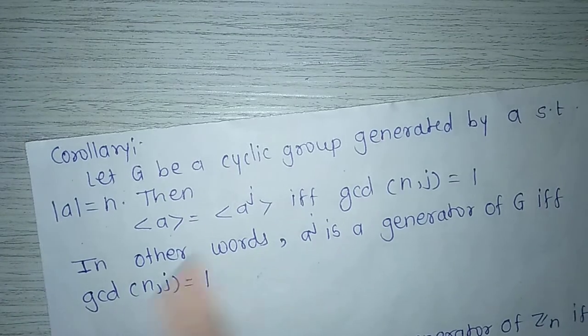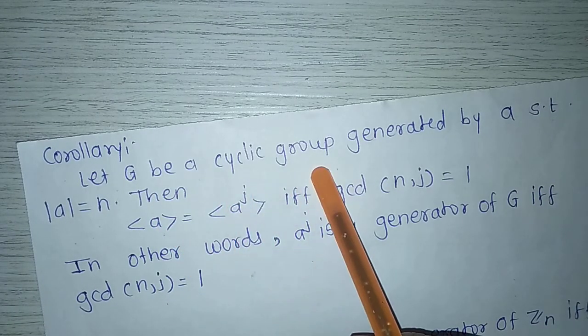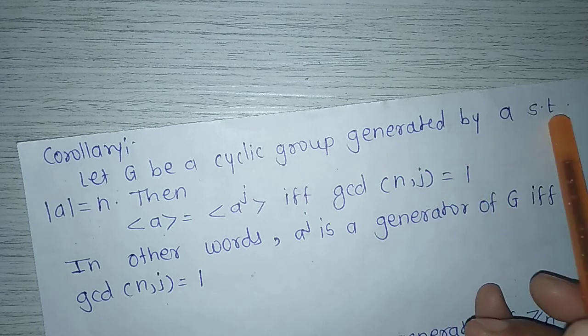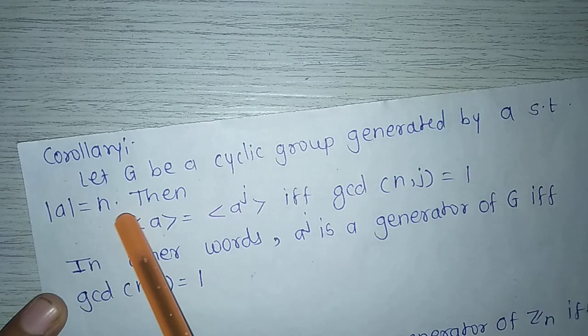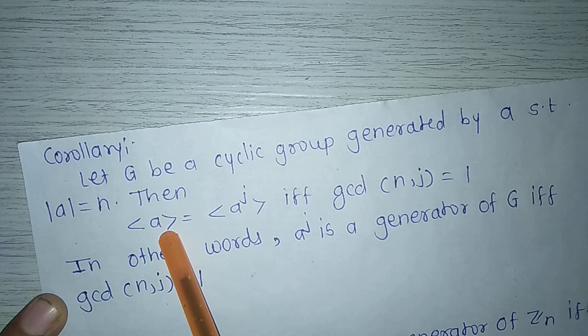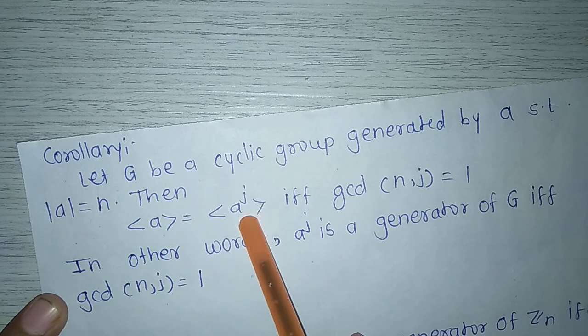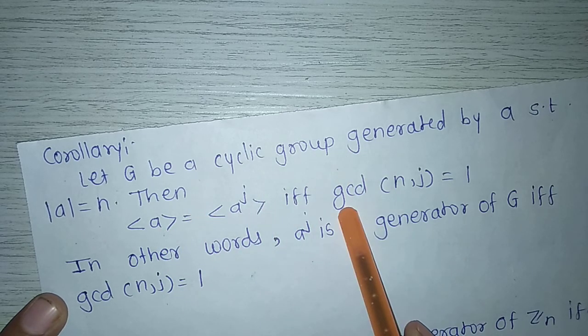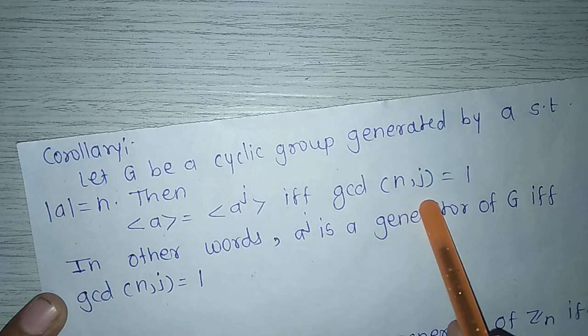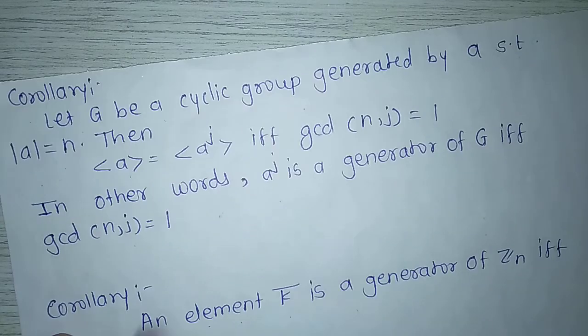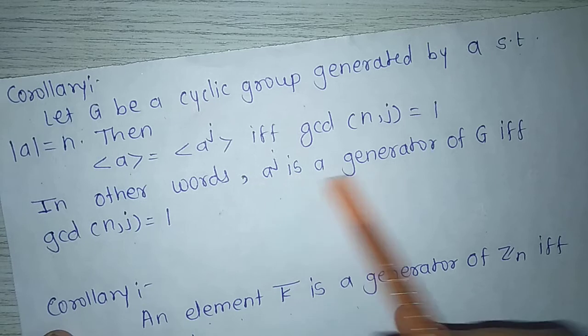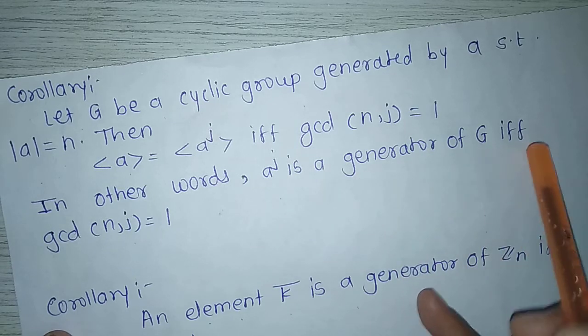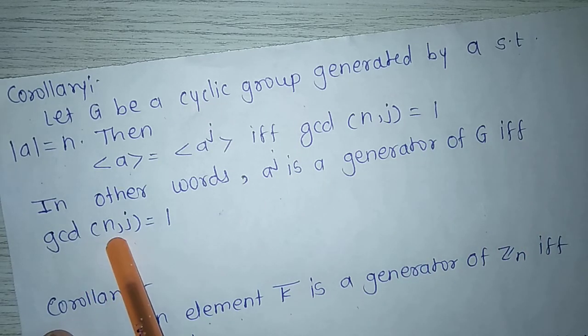Next corollary: let G be a cyclic group generated by A such that order of A equals n. Then the set generated by A equals the set generated by A raised to j if and only if GCD of n, j equals 1. In other words, A raised to j is a generator of G if and only if GCD of n, j equals 1.